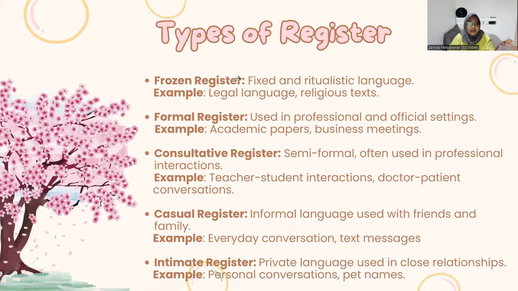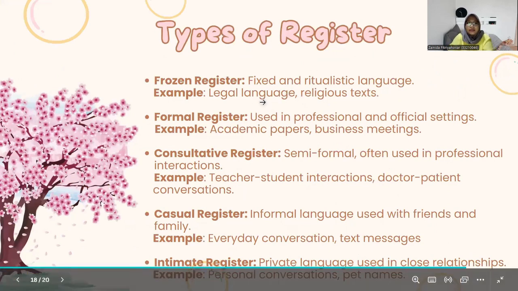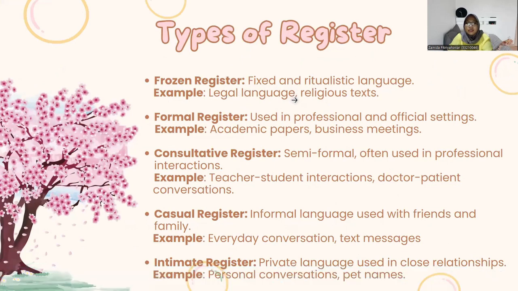These are the types of register. There are 5 types of register. First is frozen register. This is like fixed, ritualistic language, for example, legal language and religious texts. Second one is formal register. This is basically used in professional and official settings, for example, in academic papers and business meetings.